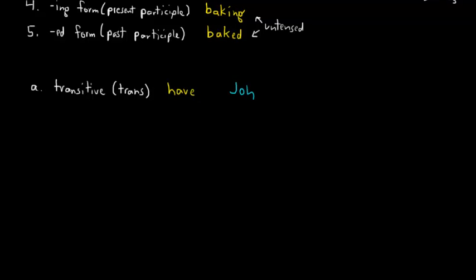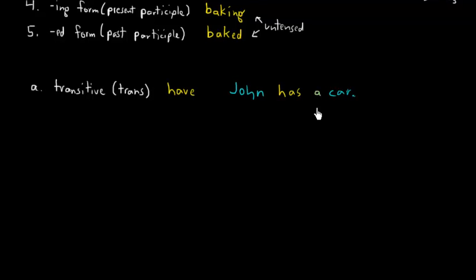John has. This is the third person singular present of have, which happens to be an irregular verb. John has what? John has a car. In order to make the meaning of has clear, you need to have something.